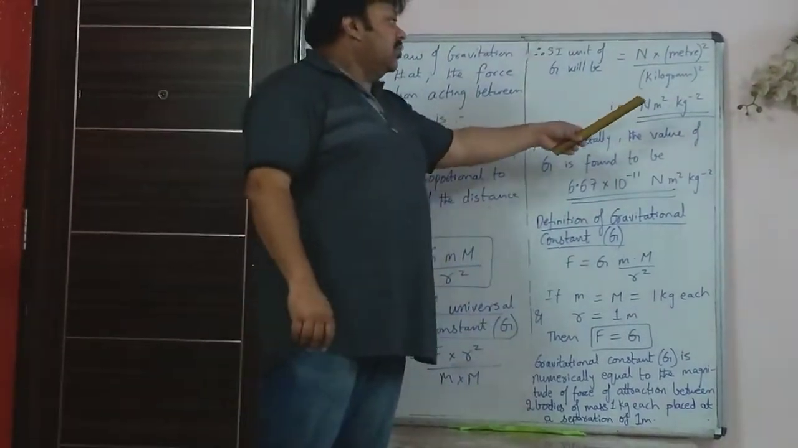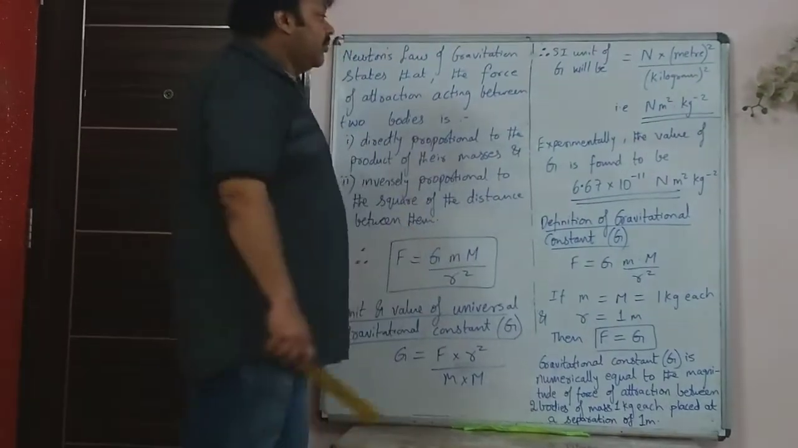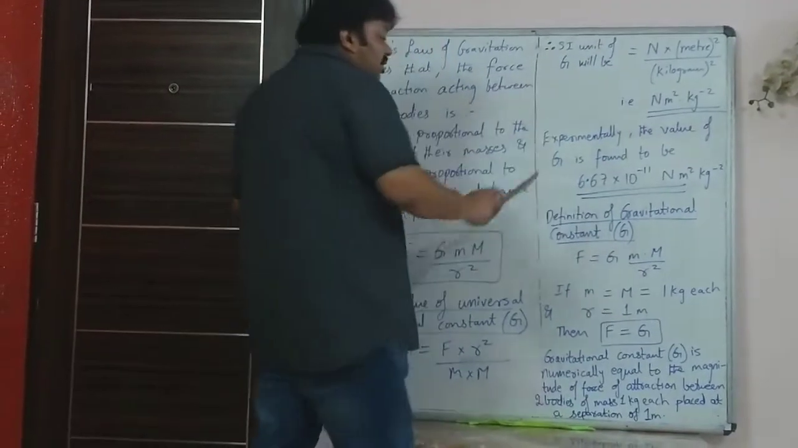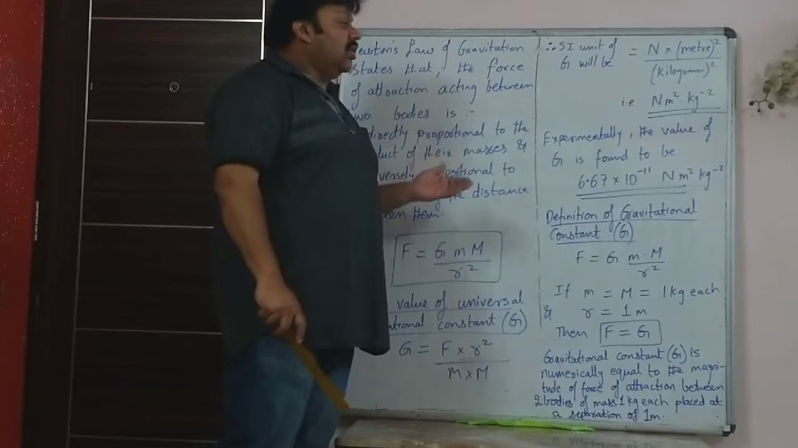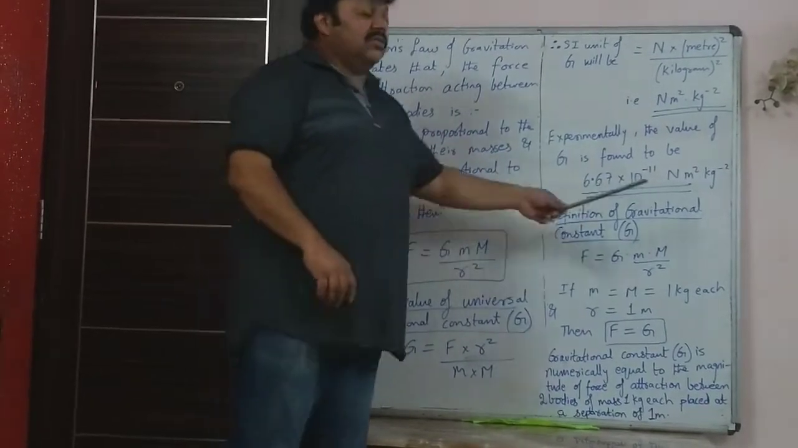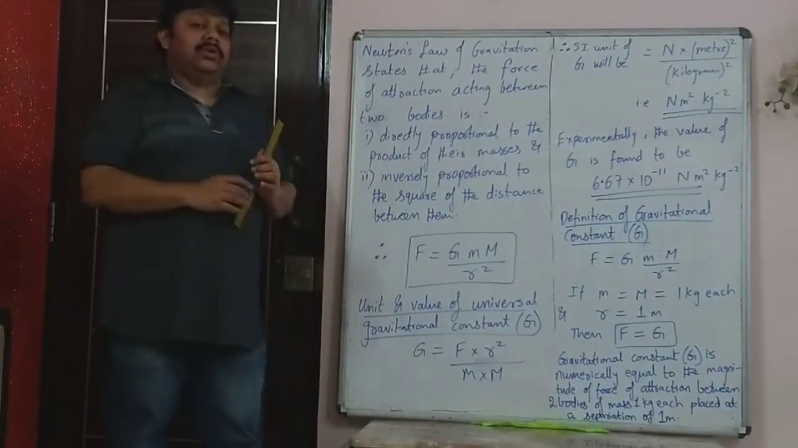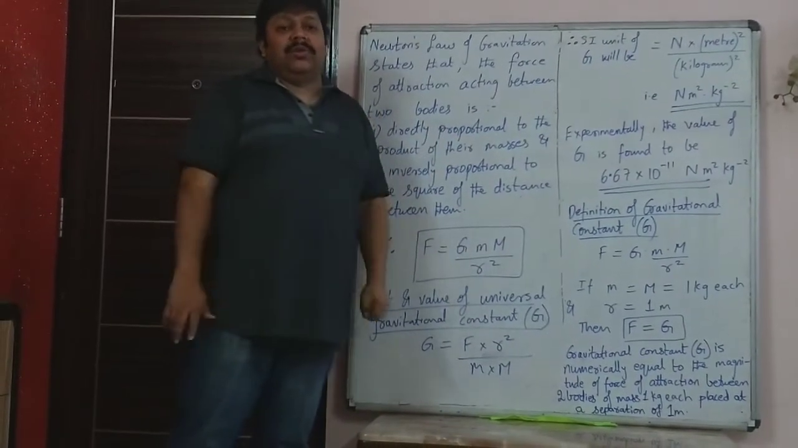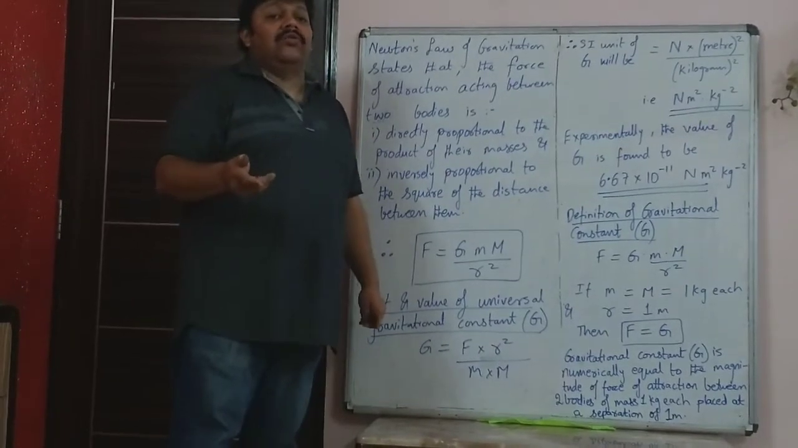So Newton meter squared upon kg squared can be written as Newton meter squared kg raised to minus 2. Experimentally, the value of G is found to be 6.67 into 10 raised to minus 11 Newton meter squared upon kg squared. So this is found experimentally. I told you, where did you get the 2 pi from in the simple pendulum? That all is derived experimentally. Where did you get k is equal to 1 in Newton's second law of motion?